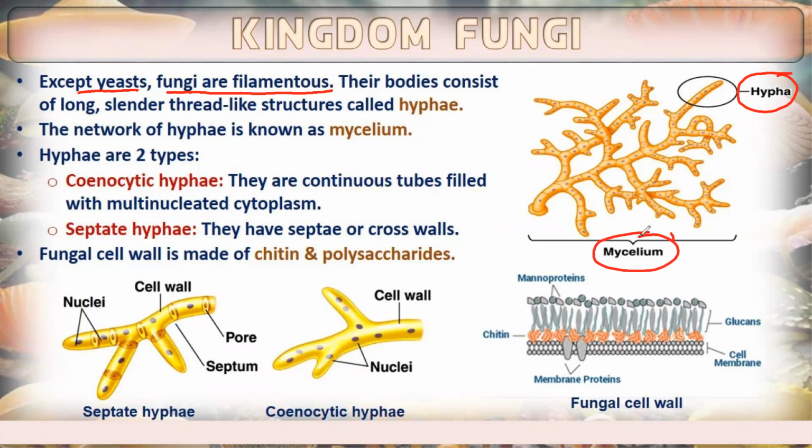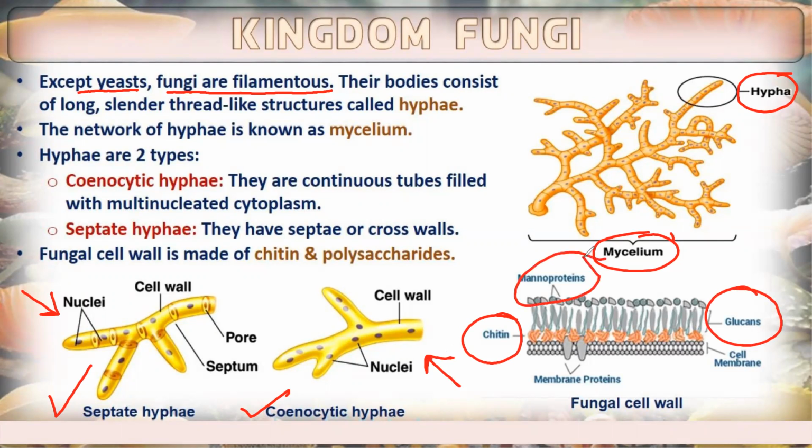Hyphae are of two types, septate hyphae and cenocytic hyphae. The cenocytic hyphae, as you can see in the diagram, are continuous tube-like structures filled with multinucleated cytoplasm. On the other hand, septate hyphae have septa, also known as cross walls. The fungal cell wall is made up of chitin and polysaccharide, as you can see in the structure of a fungal cell wall.